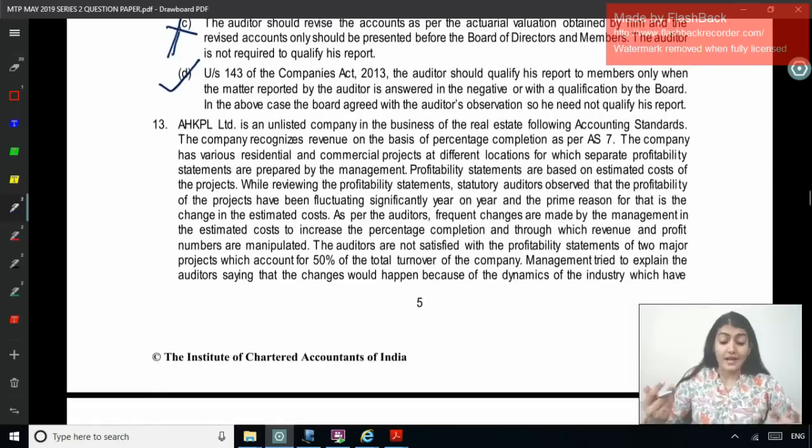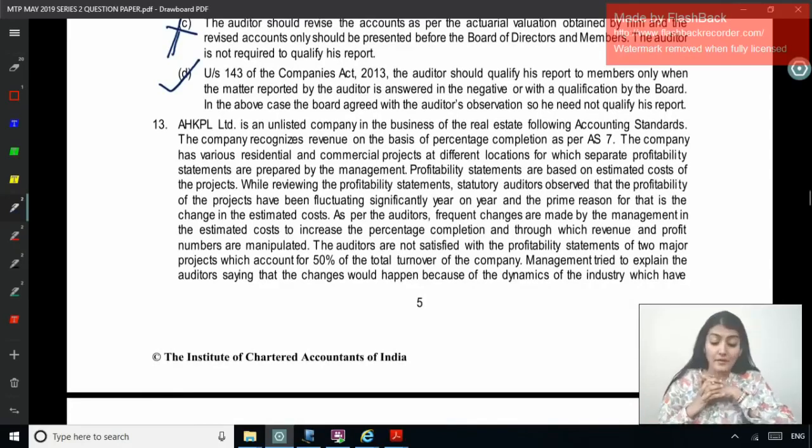AHKPL Limited is an unlisted company in the business of real estate following AS. The company recognizes revenue on the basis of percentage completion as per AS 7. The company has various residential and commercial projects at different locations for which separate profitability statements are prepared by the management. Profitability statements are based on estimated cost of the project. While reviewing the profitability statement, statutory auditors observe that the profitability of the projects have been fluctuating significantly year on year, and the prime reason for that is the change in the estimated cost.